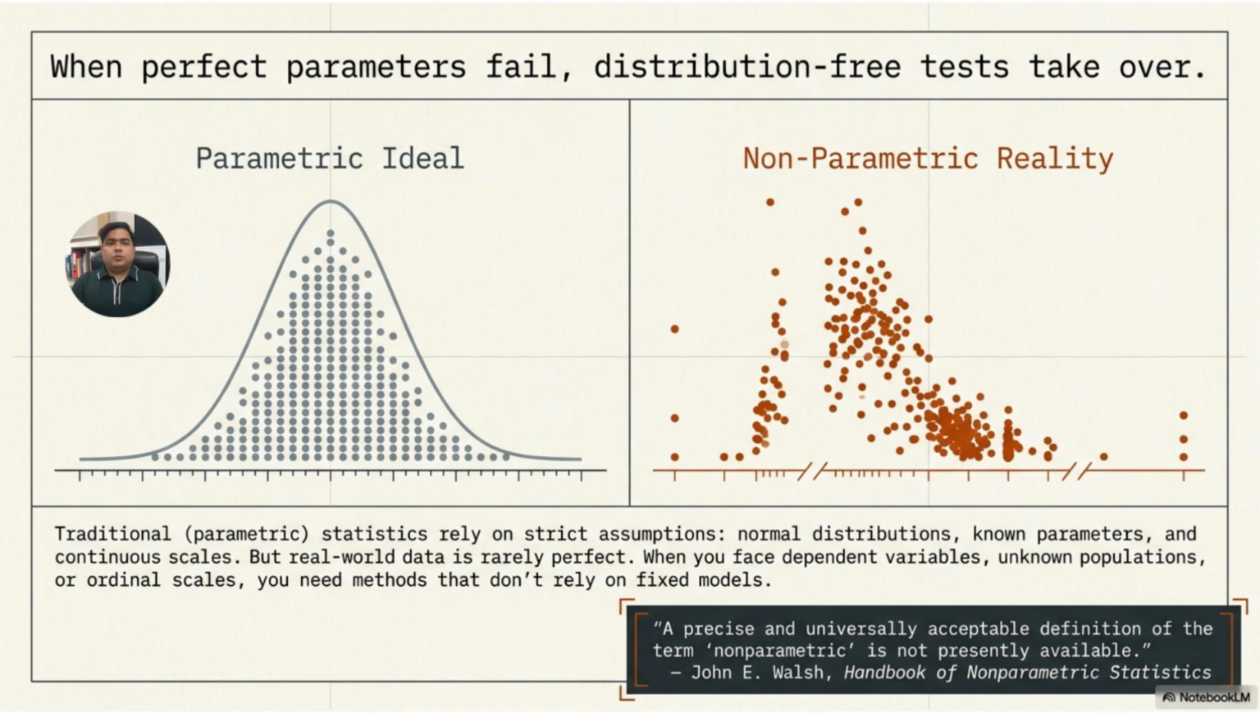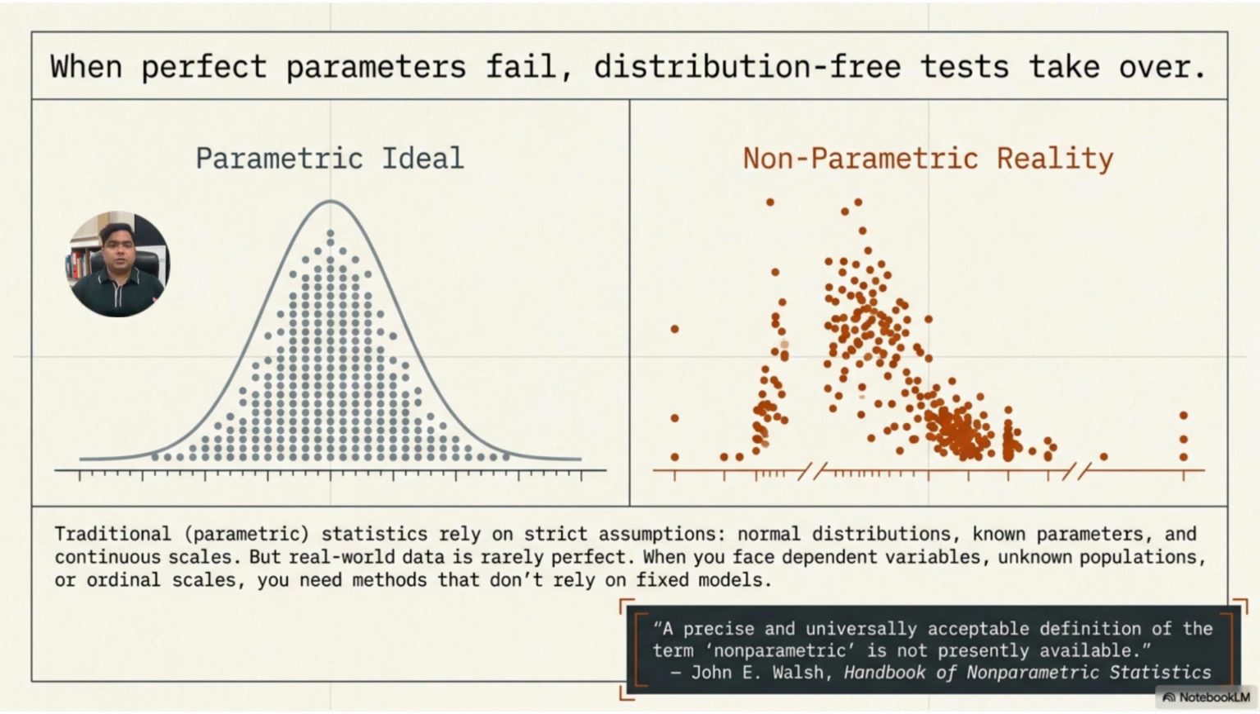This slide compares two situations. On the left side, we see the parametric ideal. This means the data follows a normal distribution like a bell-shaped curve. In this case, we can use parametric tests such as the t-test, ANOVA, or Pearson correlation. But on the right side, we see the non-parametric reality. Here, the data is not normally distributed. It may be skewed, it may have clusters, it may contain outliers, it may not satisfy the assumptions required for